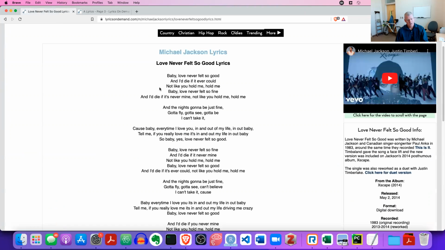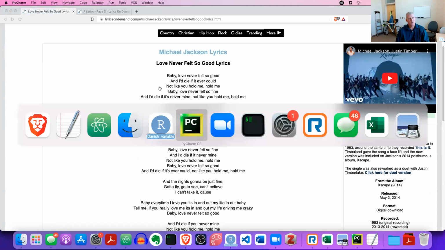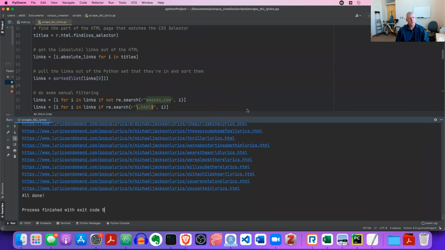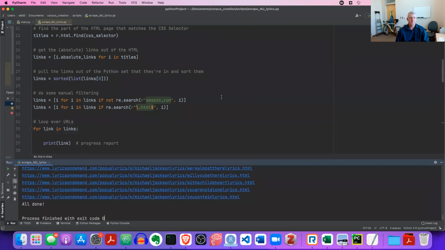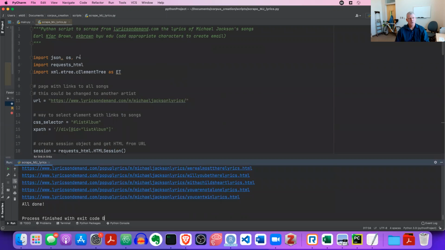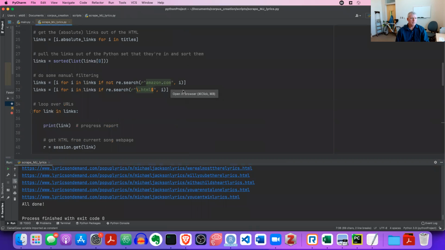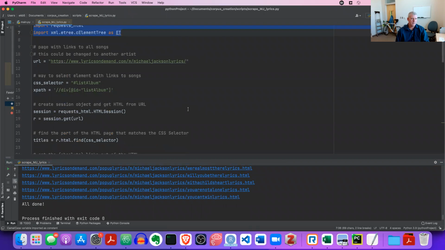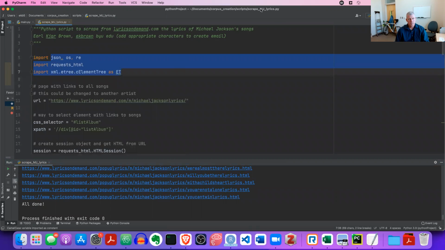So there you go. That is a quick rundown of using some computer programming, specifically web scraping. I use Python here. You could do this in R, like in class I showed you quickly that R has the ability to web scrape as well. I teach Python in Ling 360. So there you go. Quick little demo of how to scrape out all of Michael Jackson's lyrics out of one website.